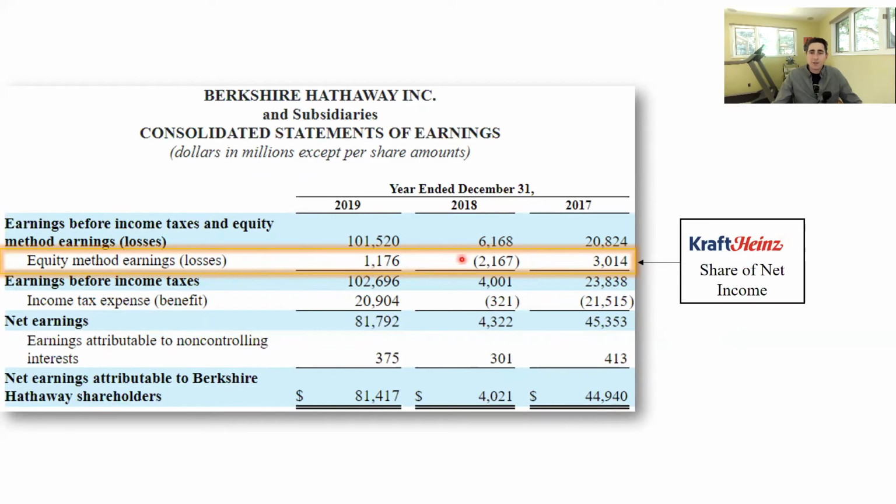And you can see why it's so significantly negative in 2018, because Berkshire Hathaway had to reflect their share of that huge net loss that Kraft Heinz had in 2018. And Kraft Heinz had a huge net loss in 2018 because they had a large goodwill impairment. So that's why it's so negative here in 2018.